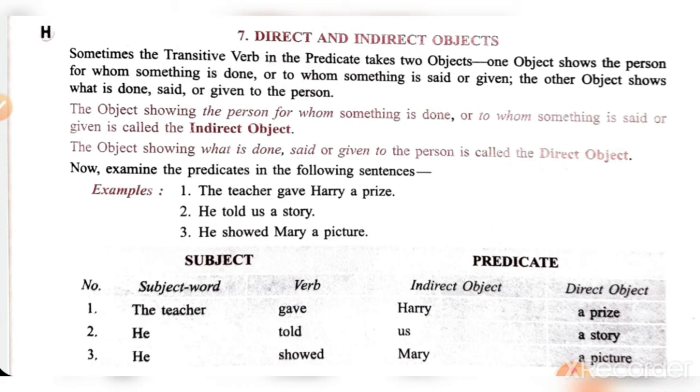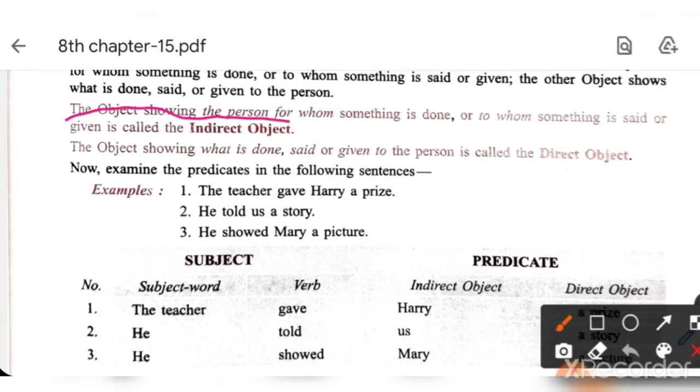So see the definition of indirect object. The object showing the person for whom something is done, to whom something is said or given is indirect object. मतलब कि person के बारे में बात हुई है, that is indirect object. And the object showing what is done, said or given to the person is called a direct object. यानी person है तो indirect object याद रखो, second thing अपने आप ही याद रह जाएगी. Okay, example is here.